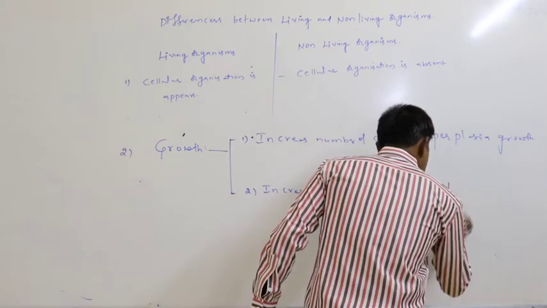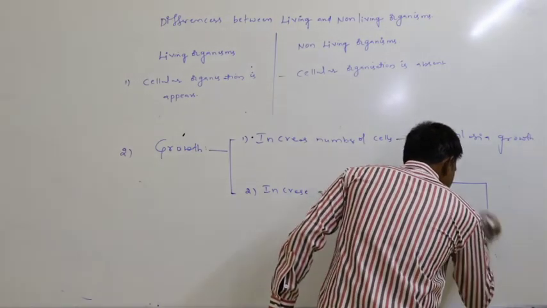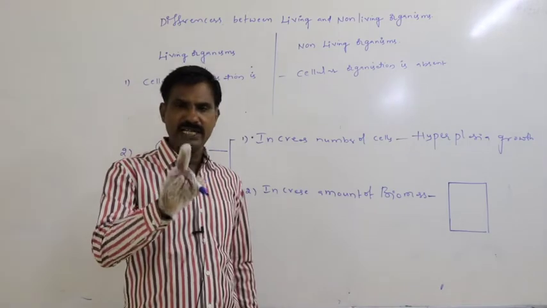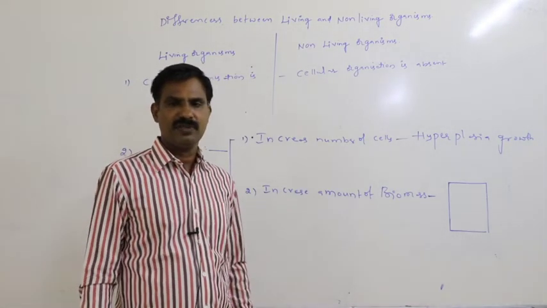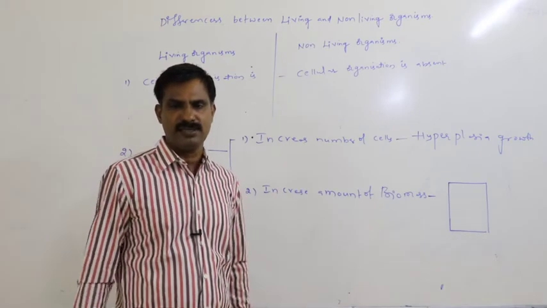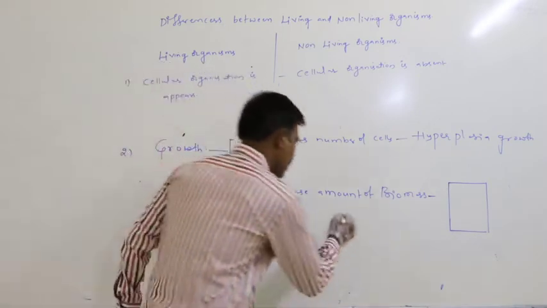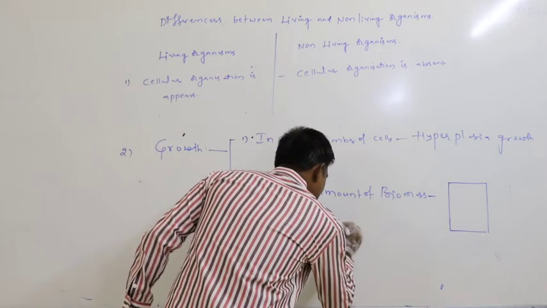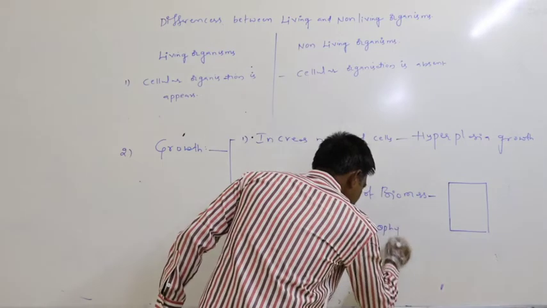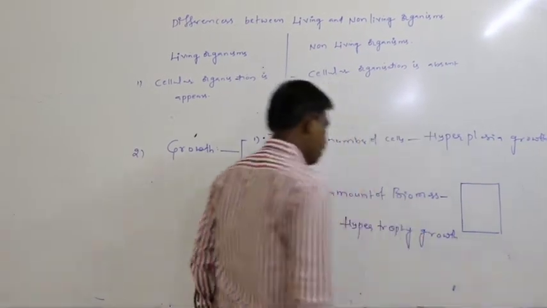Definitely this is the cell. Without increasing the number of cells, by simply increasing the amount of biomass, if this kind of growth occurs, then that is said to be hypertrophy growth.